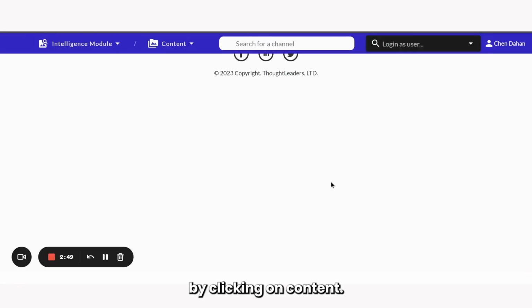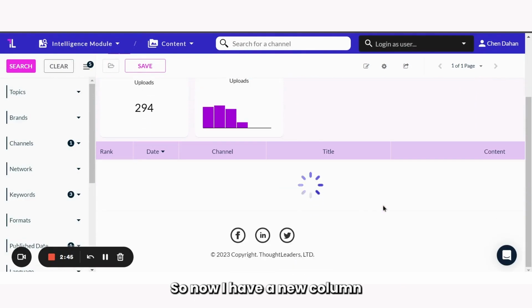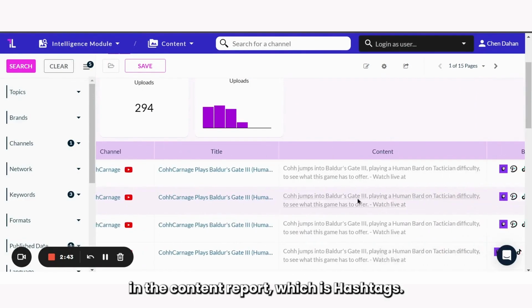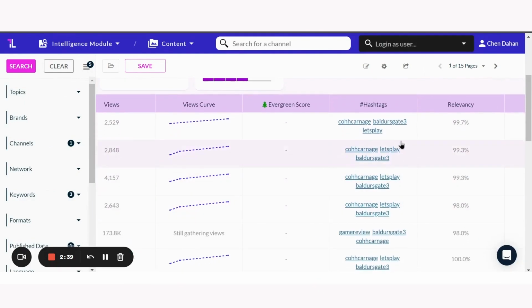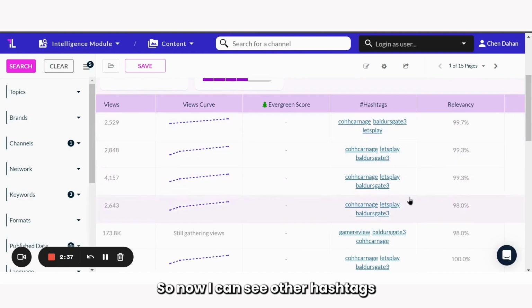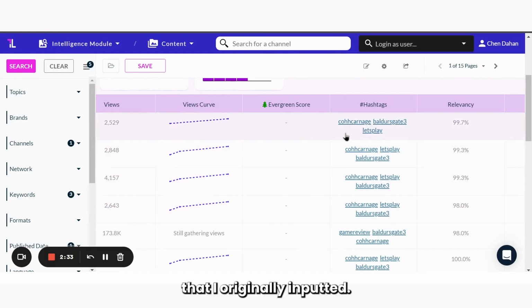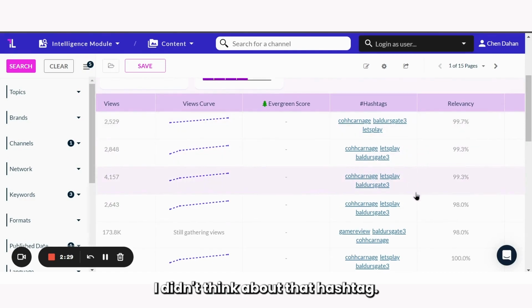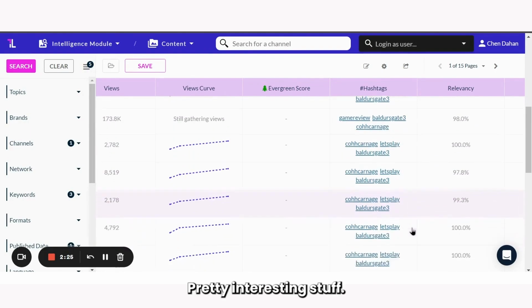I can also add hashtags to the content report by clicking on content. So now I have a new column in the content report, which is hashtags. So now I can see other hashtags that people used alongside the hashtags that I originally inputted. So for example, let's play. I didn't think about that hashtag. That's cool. Gamer review, pretty interesting stuff.